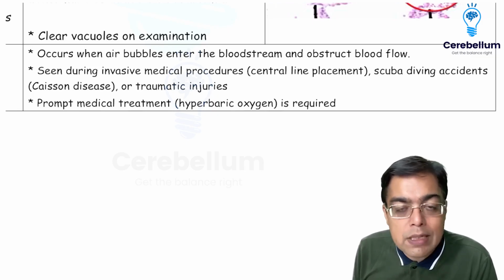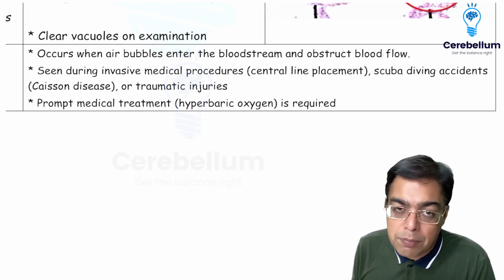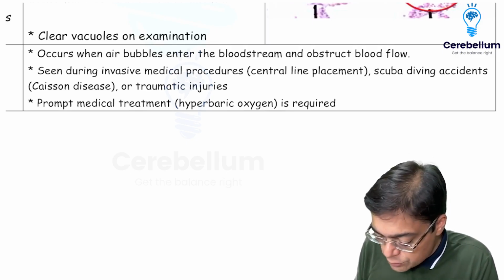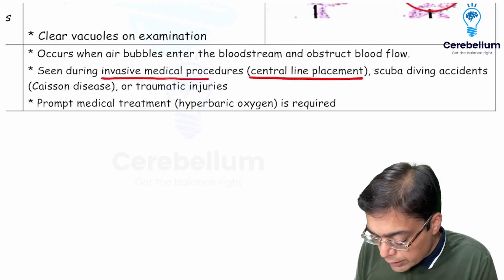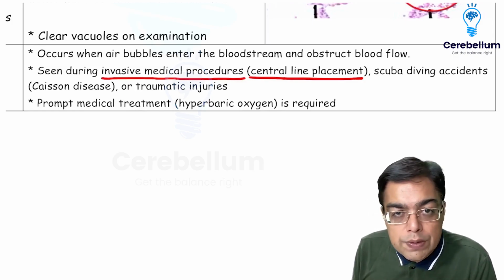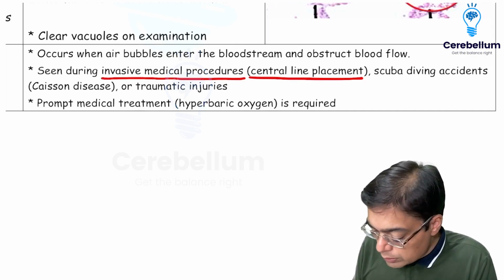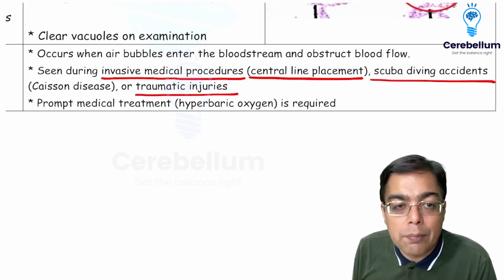But the other important example which I specifically want you to keep in mind is, as and when, let us say you as a first year PG resident, or you are working as a JR, or you are working in the ICU setup, and you try to insert a central line, very classical history, insertion of a central line, and that is what is going to be responsible for inadvertent insertion of air inside the pulmonary circulation. So that's what is going to be given the name of air embolism. Of course, when we are talking about the scuba diving accidents, or when we are talking about traumatic injuries, that is what is going to be also kept in mind by you.